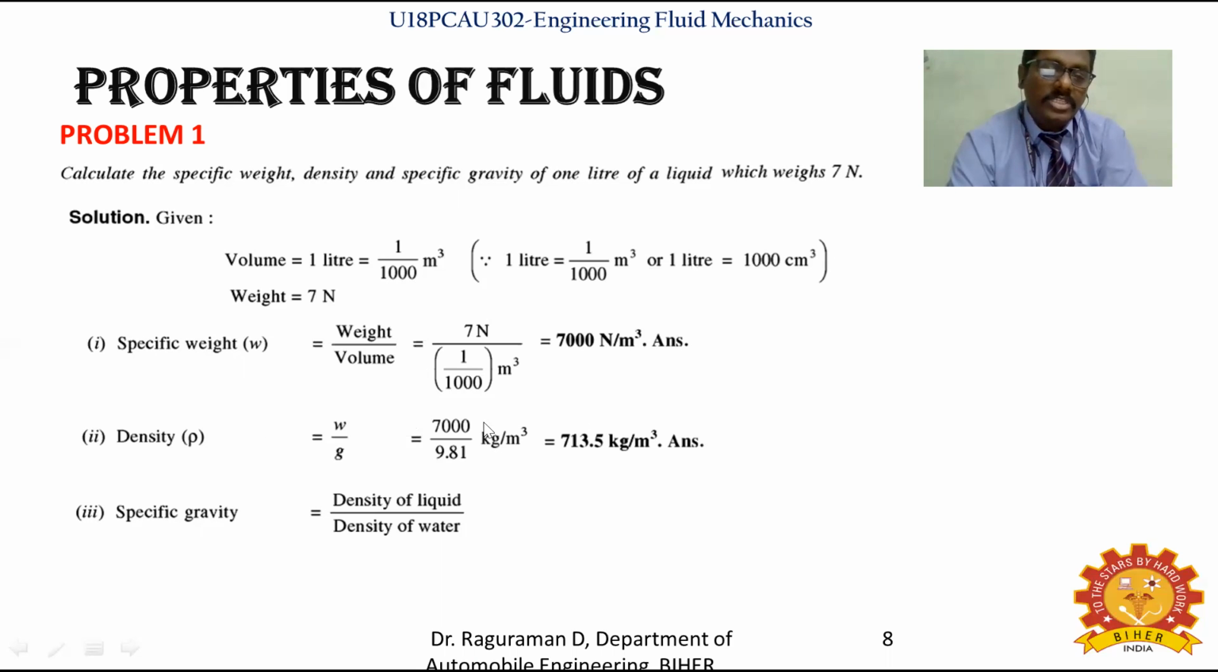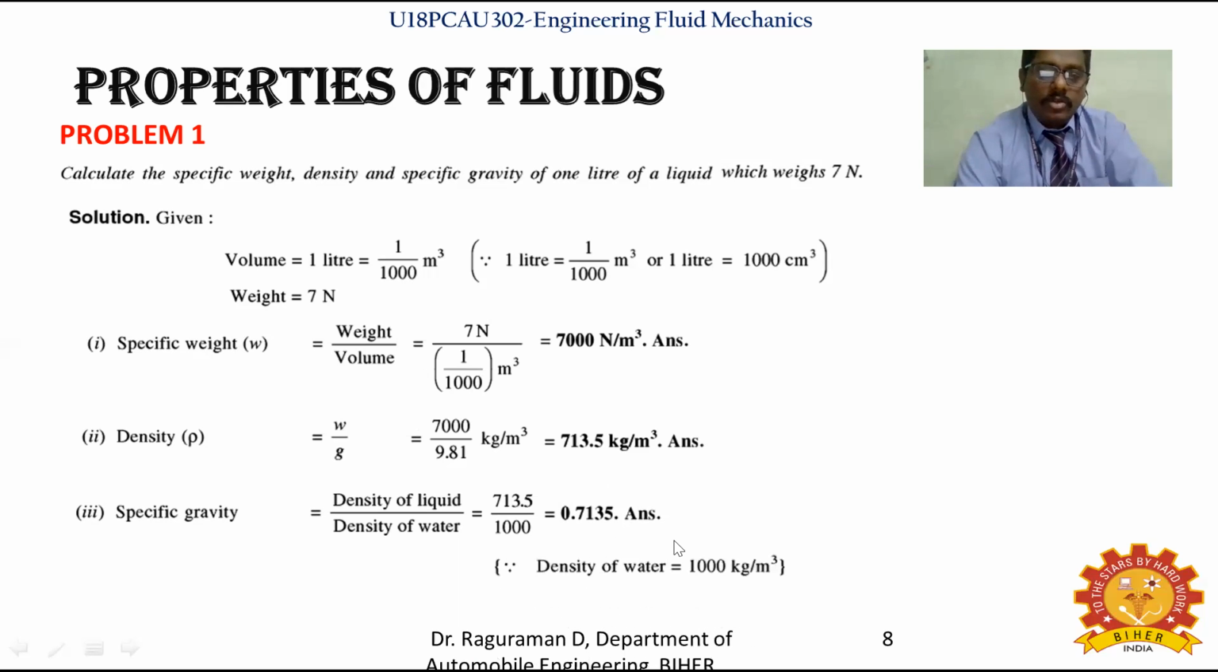The density of this liquid we identified just now as 713.5 kilogram per meter cube, divided by the standard density of water, 1000 kilogram per meter cube. Specific gravity doesn't have a unit because kilogram per meter cube gets cancelled. So now you get the answer as 0.7135. Note that you do not have any unit. The density of water, the standard liquid, is 1000 kilogram per meter cube; that's what you substituted to identify the specific gravity of the given liquid.